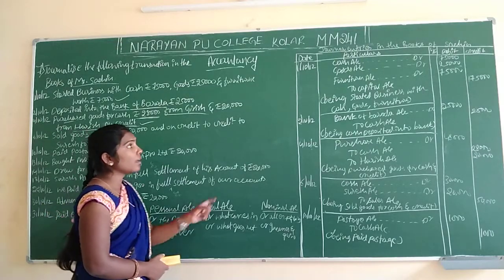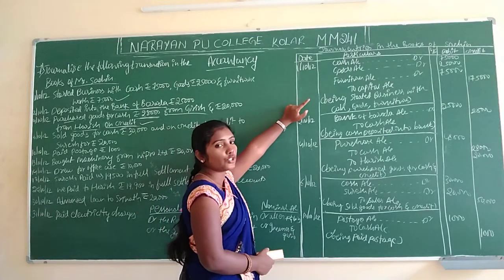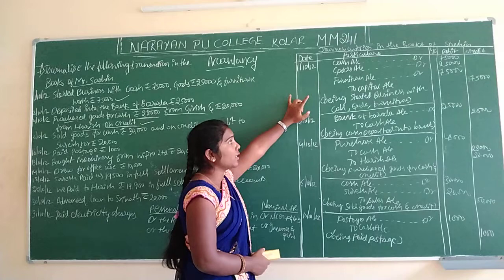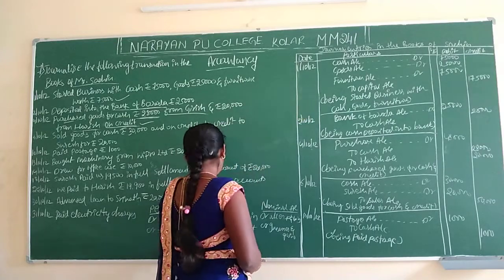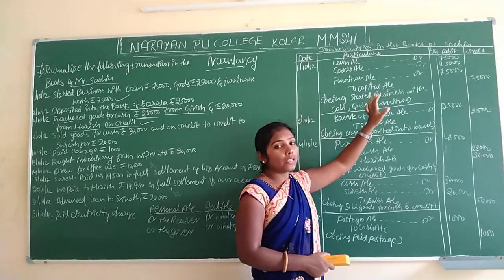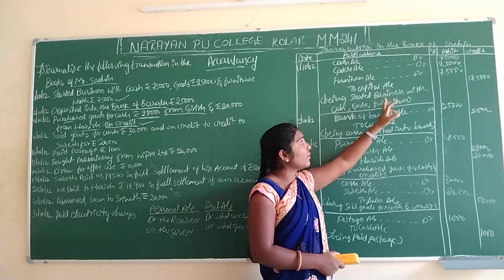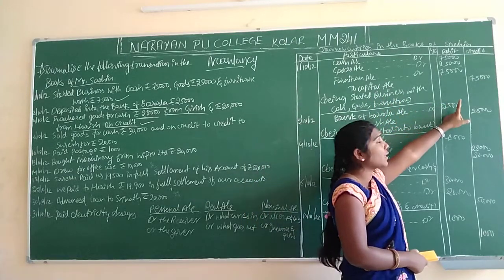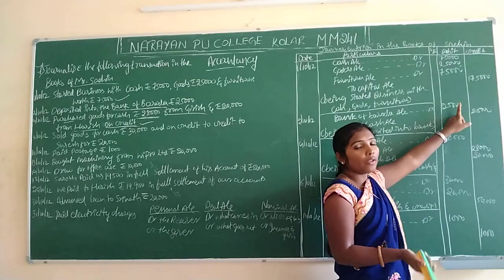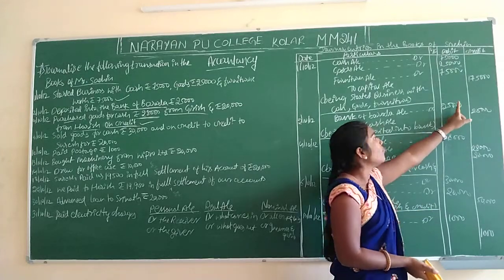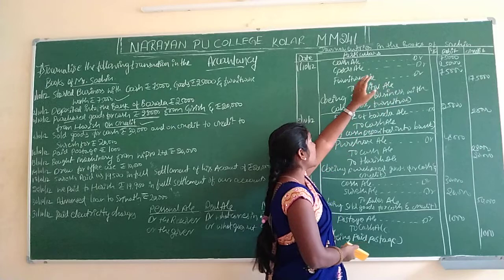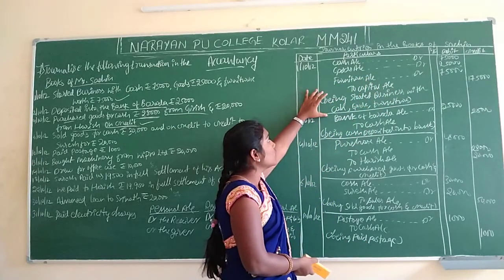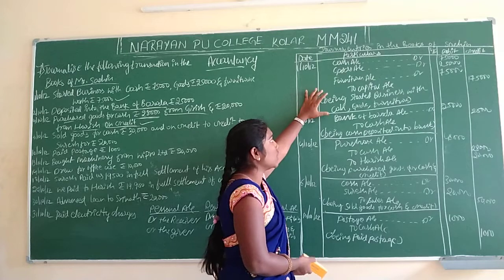We are receiving cash, goods, furniture, which we already wrote. What they will give is the capital. The total capital we received is 1,75,000, which they have given to us.